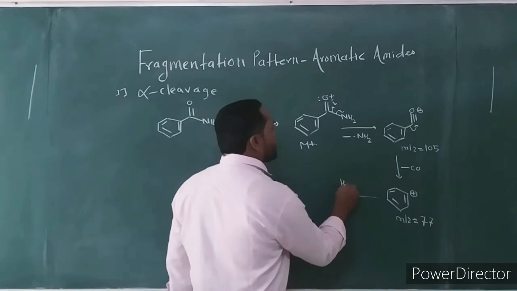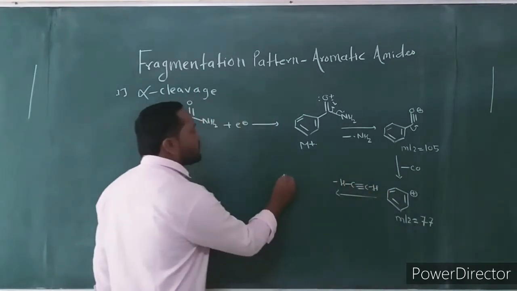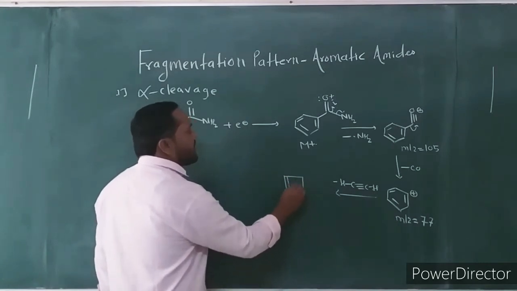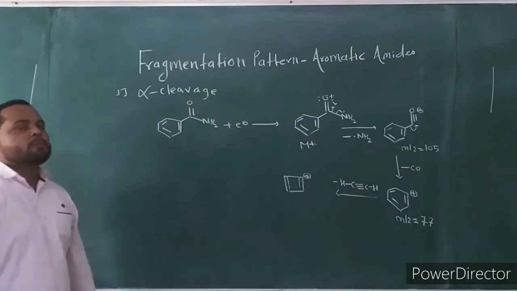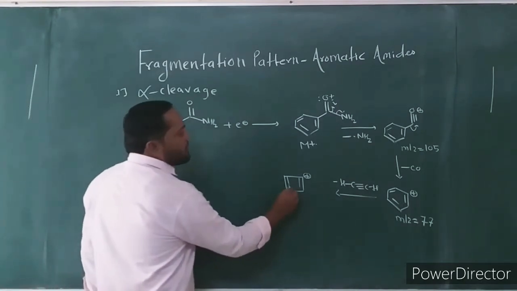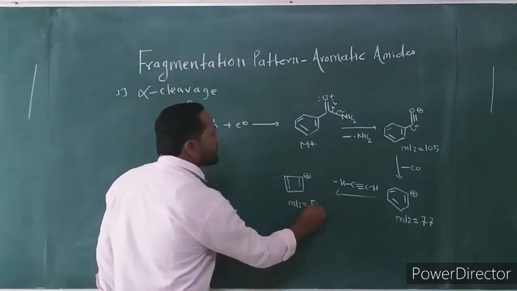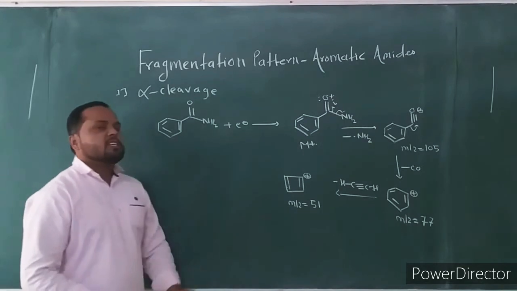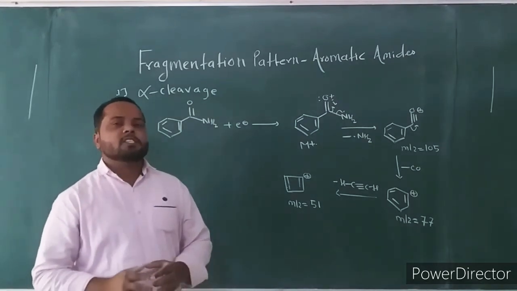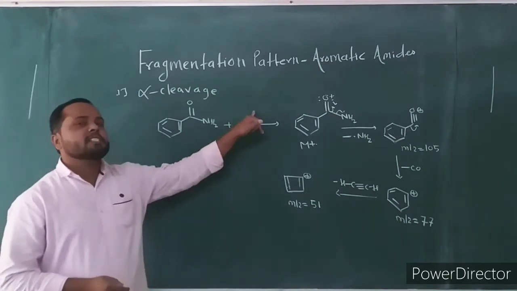This phenyl cation further undergoes loss of a neutral molecule of acetylene and there is formation of the cyclobutadiene cation fragment at mass to charge ratio 51. This is the common fragmentation pattern which is observed in aromatic amides.